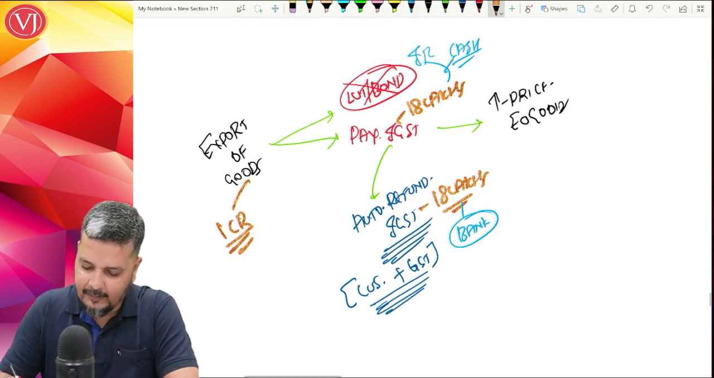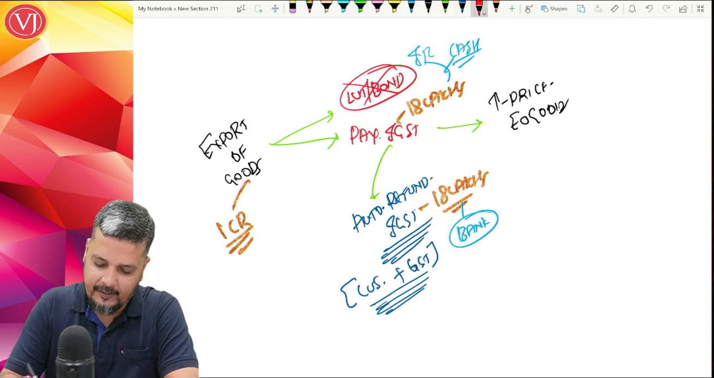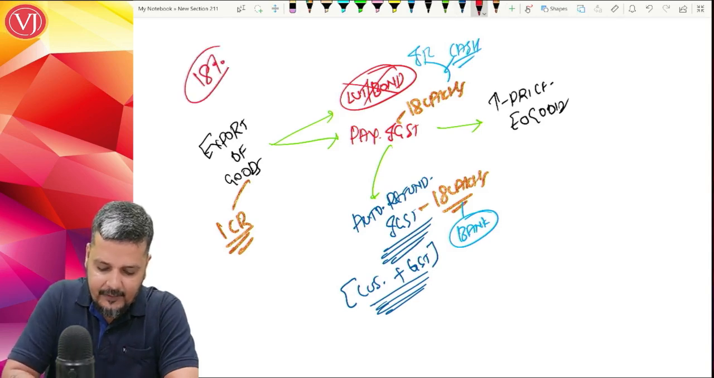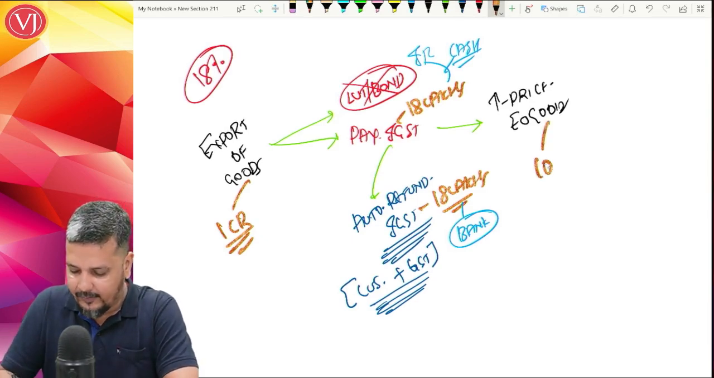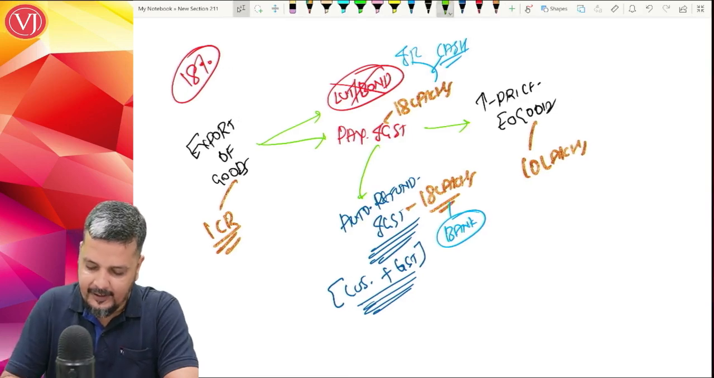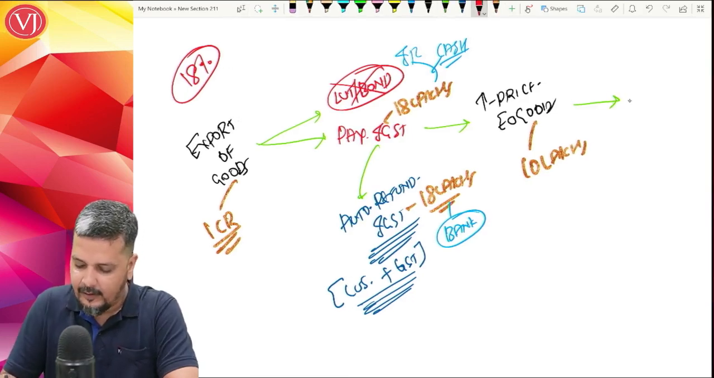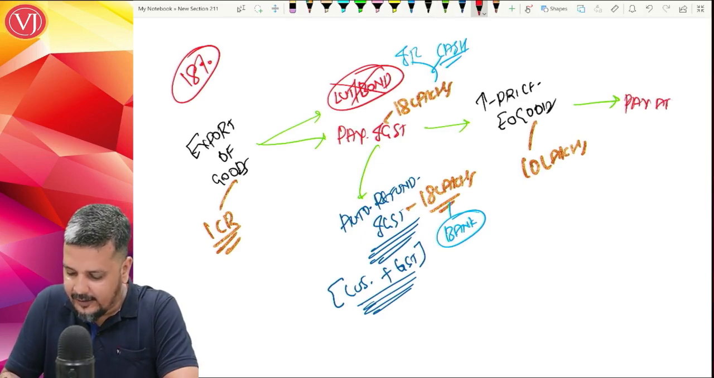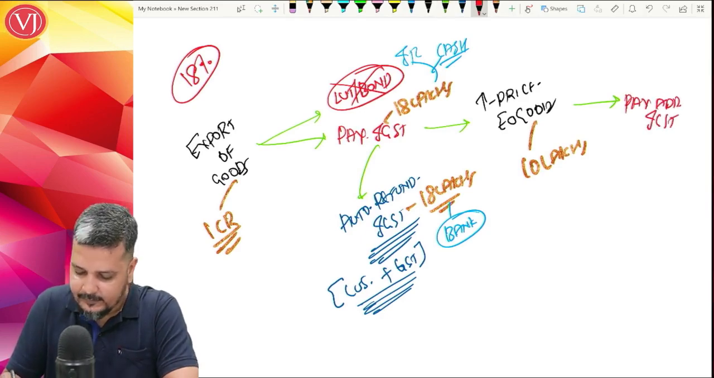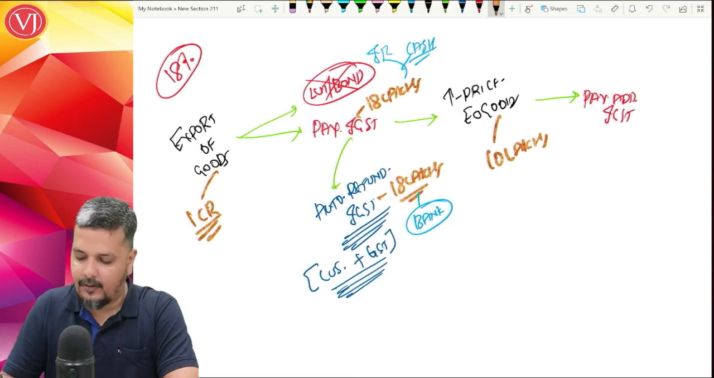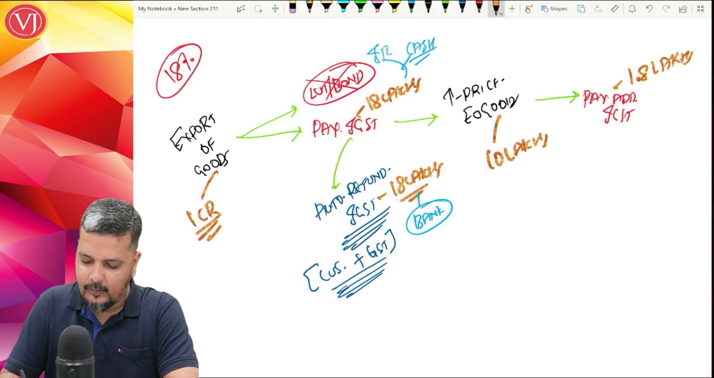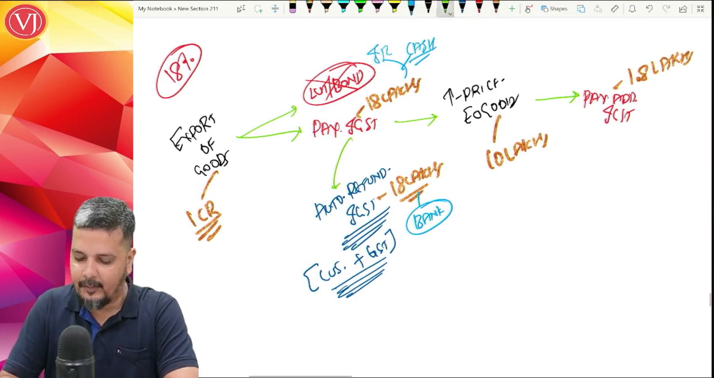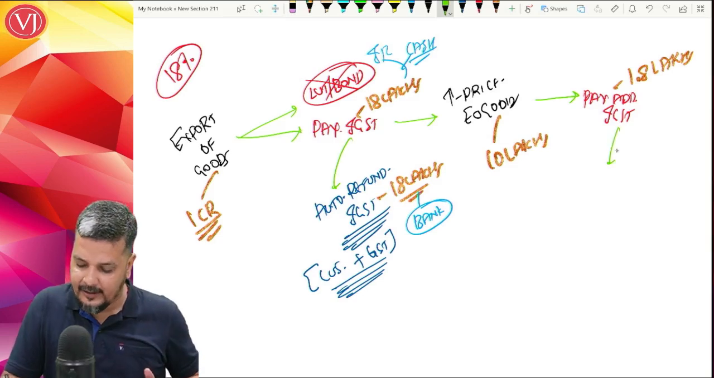Supposing there is an increase in price, we have assumed the rate of tax as 18%. Now supposing there is an increase in price to the extent of 10 lakhs. Now please understand that for this increase in price, you will pay additional IGST of 1.8 lakhs. This additional IGST of 1.8 lakhs, you will not get the refund automatically.